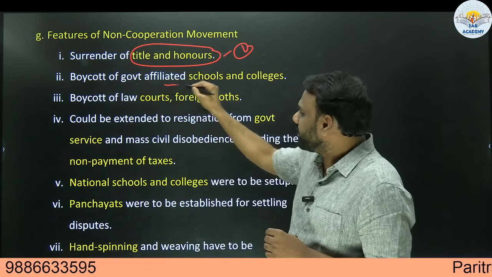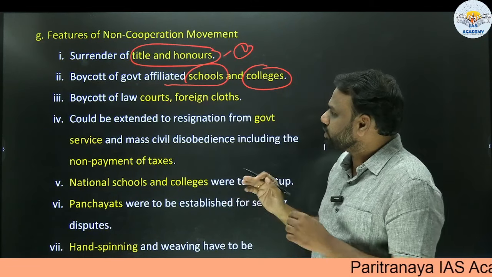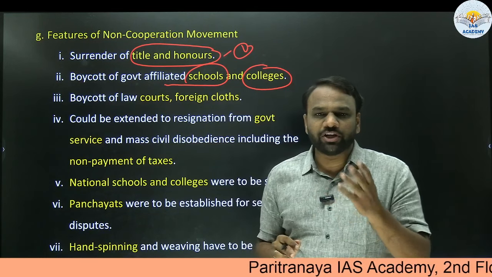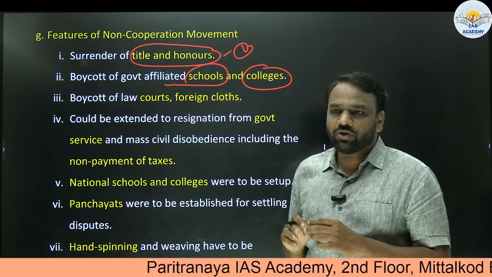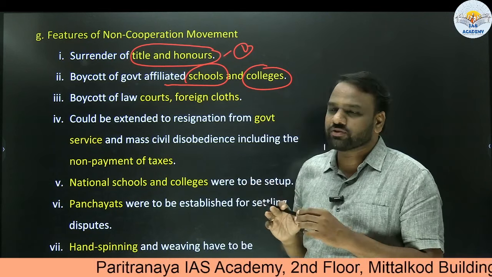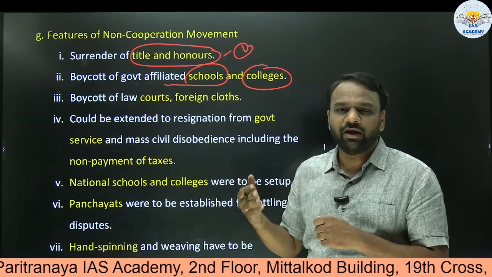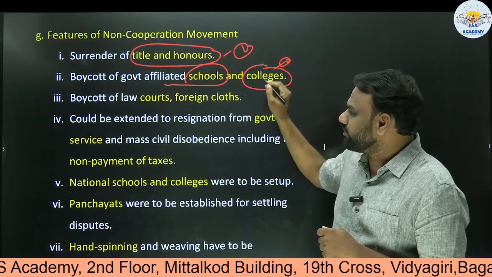Boycott of government affiliated schools and colleges. Students stopped going to government affiliated schools, it means the schools and colleges which were affiliated to the British government. They took admission in other schools which had been started by native Indians. So this was another kind of boycott and feature.